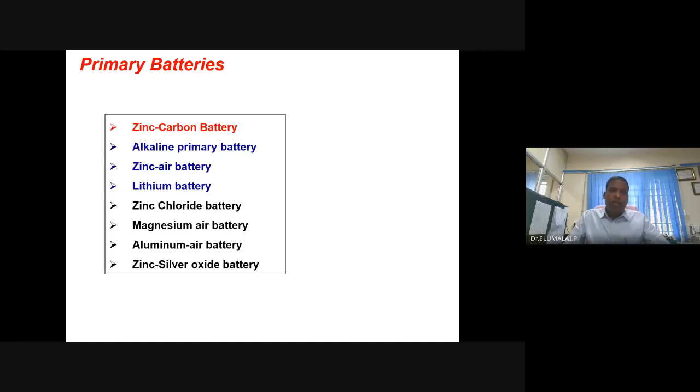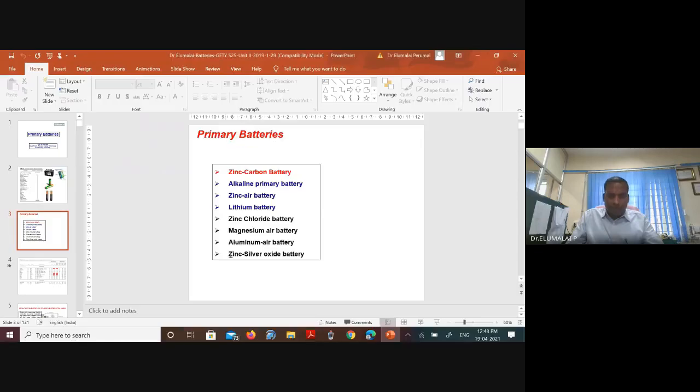Among these, there are reserve batteries. All zinc air batteries, all metal air batteries, in principle can be a reserve battery. I have some content on that. Even a zinc silver battery can be a reserve battery. You have to do something so that it becomes functional, working. Zinc carbon battery, mostly dry cells, zinc dry cell.